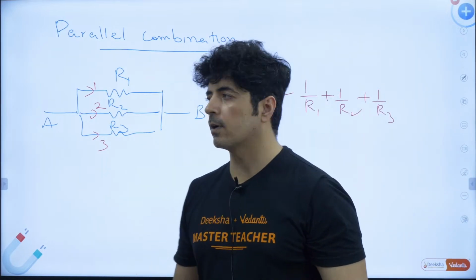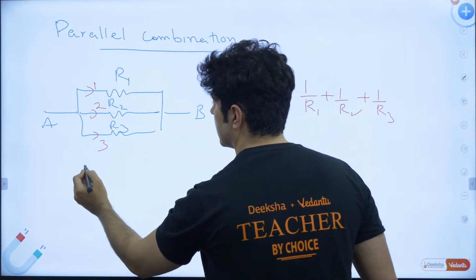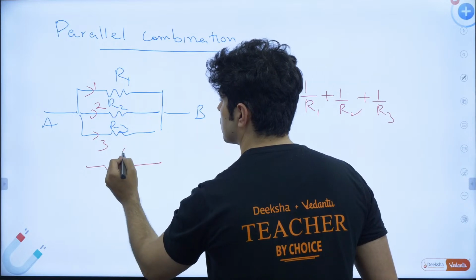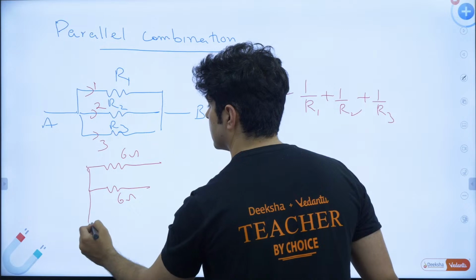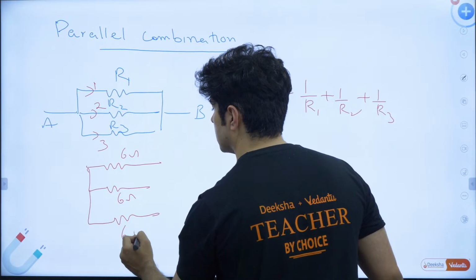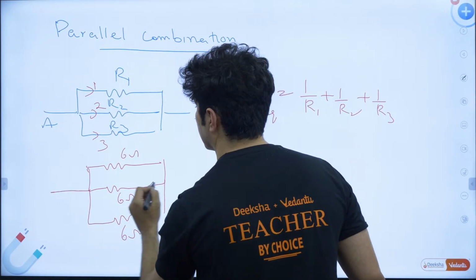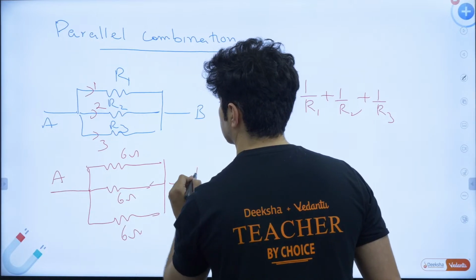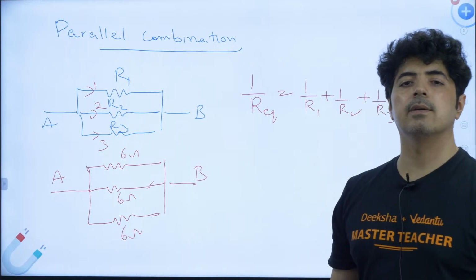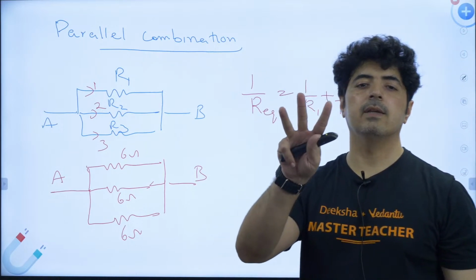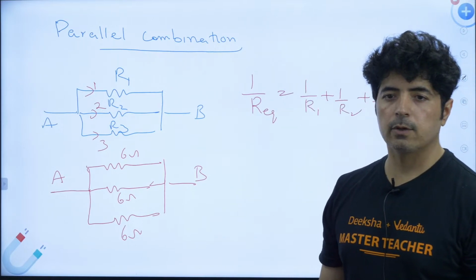This is where the question comes from. So let's say the question comes: this is 6 ohm, this is also 6 ohm, and this is also 6 ohm, and all three are combined like this. Now I can clearly see these three are in parallel. Why? There are 3 ways I can go from A to B.